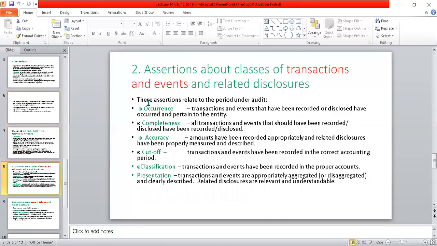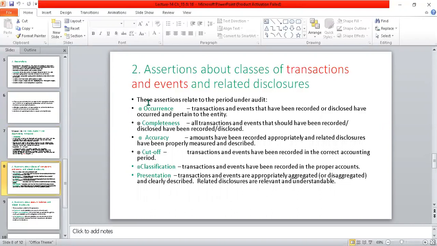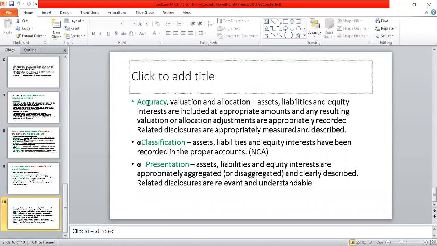And in the 16th chapter, we studied the assertions. Assertions are the financial information in the financial statement. Auditor has to check the accuracy, completeness, cutoff, classification, and the presentation of the transactions and events. Similarly, for the account balances at the year end, you have to check the existence and the rights and obligations and the completeness and the accuracy, classification, and the presentations.